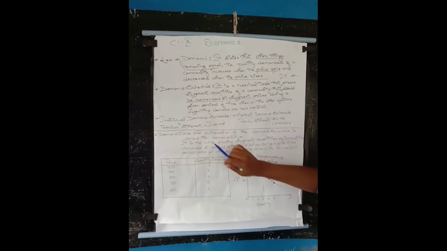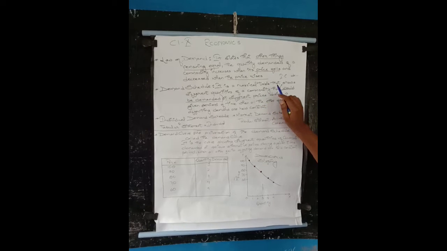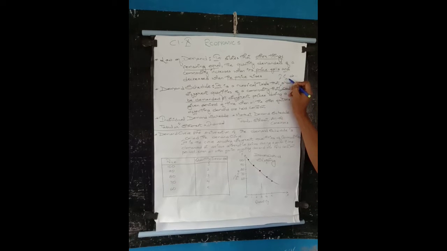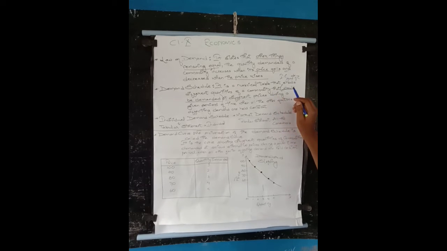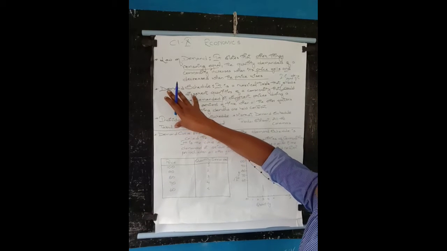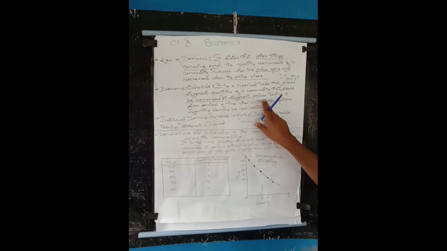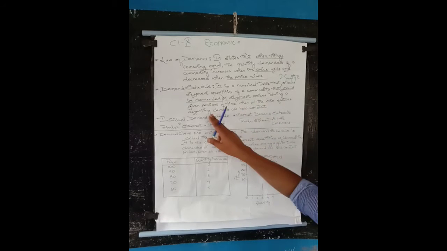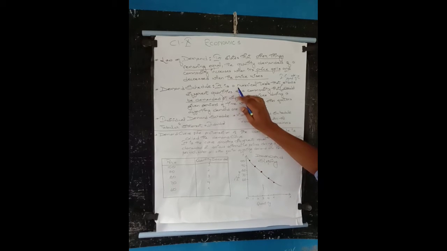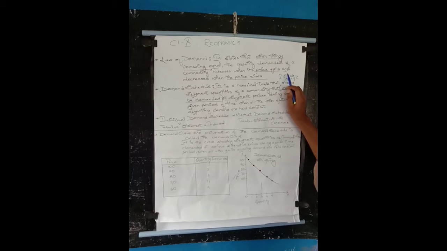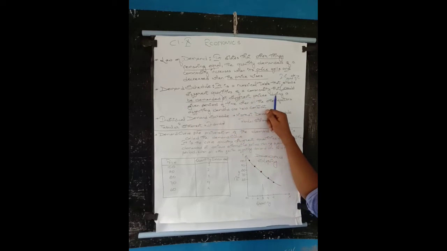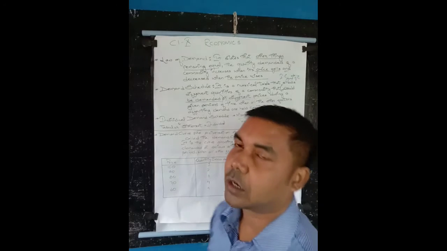It is a numerical table, or a tabular statement, that the whole consumer group, or group of consumers, demands different quantities of a commodity at different prices during a given period of time when all of the factors affecting demand are held constant.